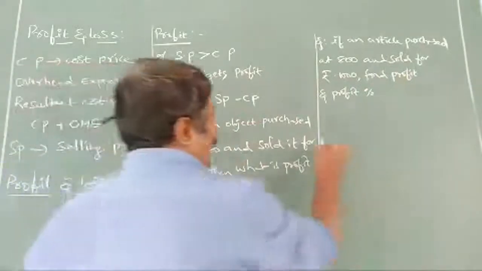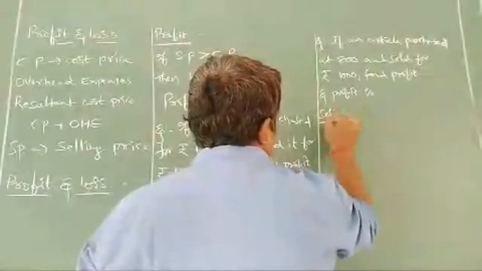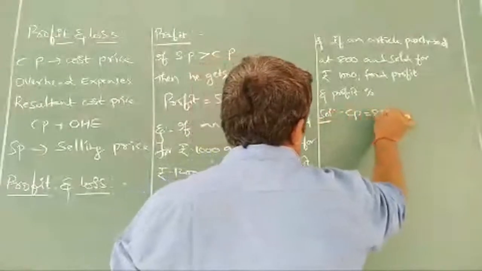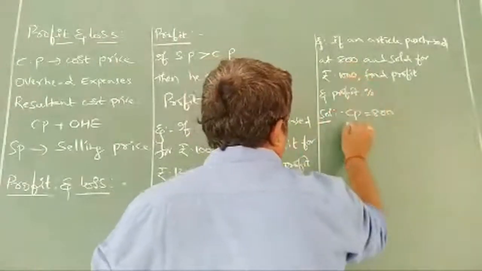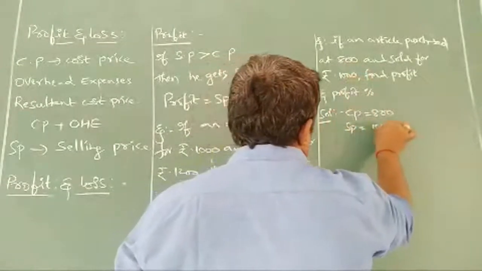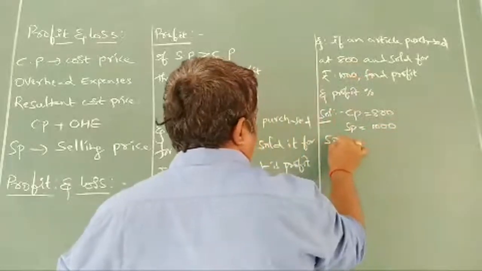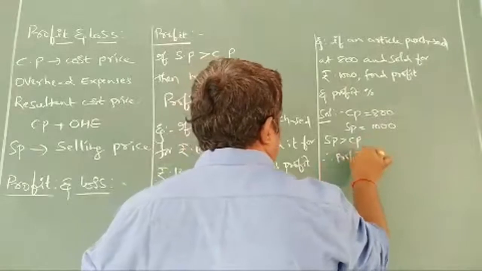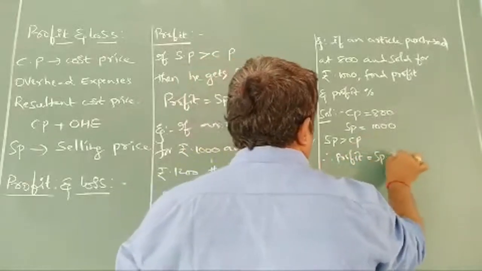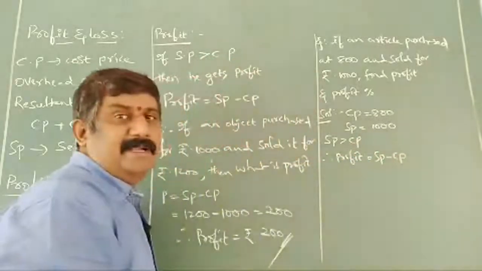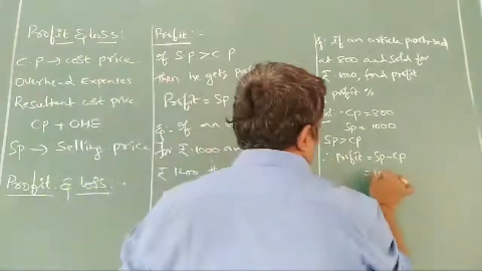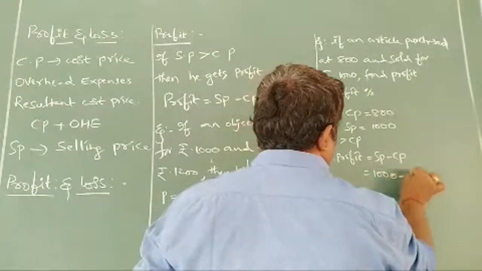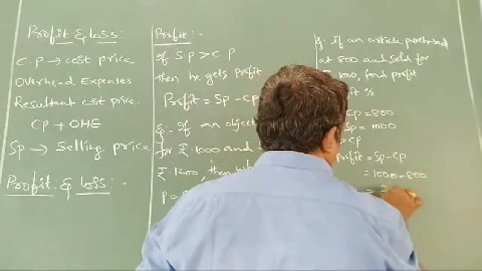Now, write down the data given here. Cost price is 800, selling price is 1000. So SP is more than CP, therefore profit is equal to SP minus CP. 1000 minus 800 is giving us 200.